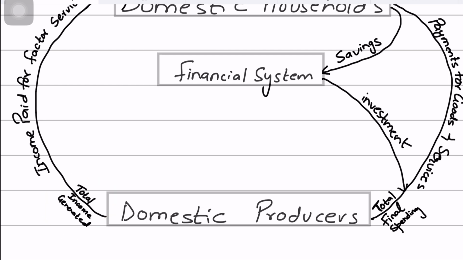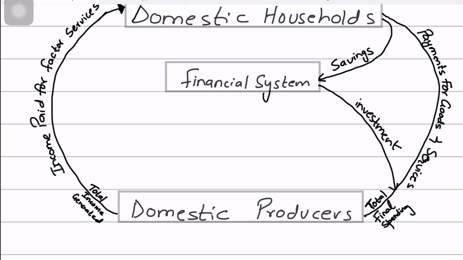So you see how the loop is complete again, right? The saving that is done is injected back, again restoring equilibrium, but at a higher level of equilibrium this time, because the investment is creating further incomes, right?